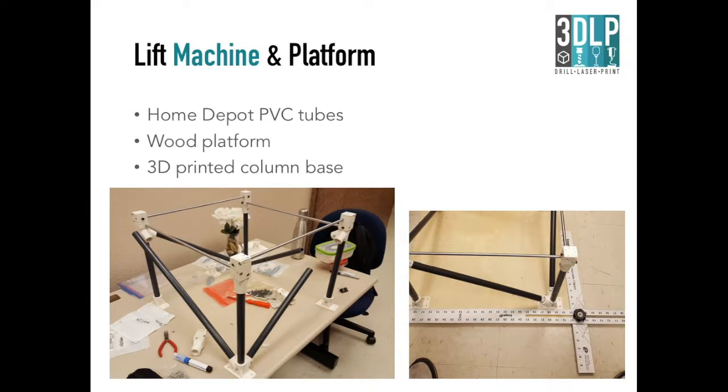The next structures that I want to present are lifting the machine and the platform. So since this is meant to be a do-it-yourself project, we tried to get the less expensive materials. We went to Home Depot and bought some PVC tubes. This will allow us to lift the machine about a foot above the platform, and also add additional diagonal tubes to achieve better support.